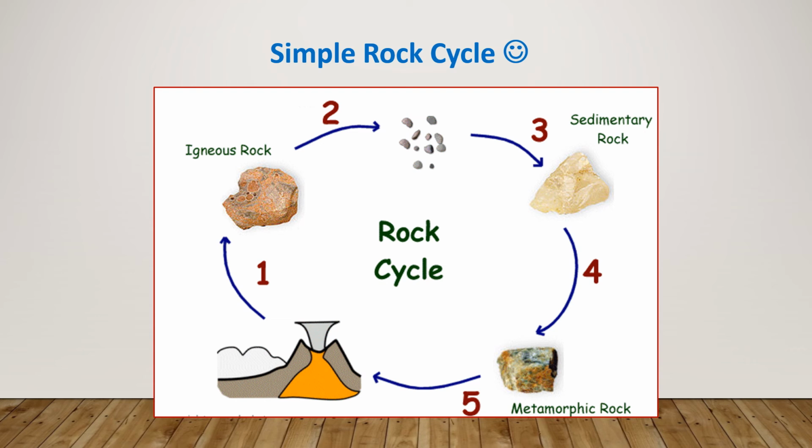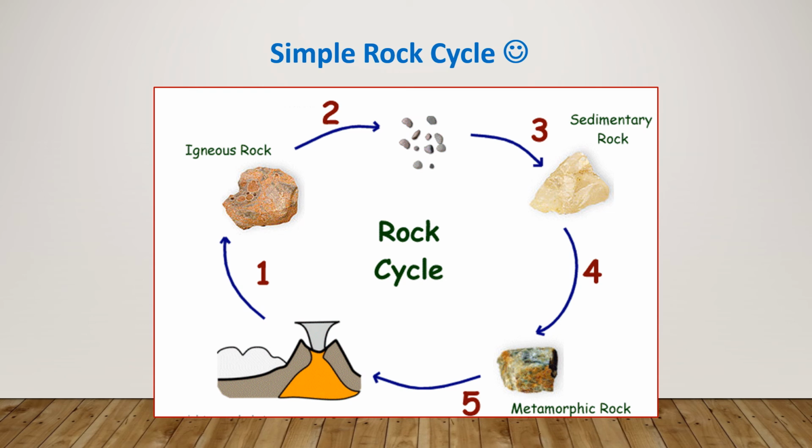So why do we call this a simple rock cycle? I call it simple because it gives me the impression that igneous rock has to change to sedimentary rock, and sedimentary rock has to change to metamorphic rock. I mean, one direction. No, it is not like that in life.